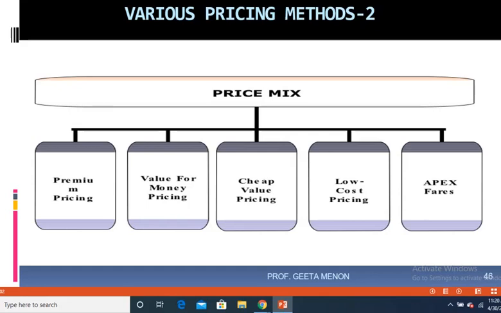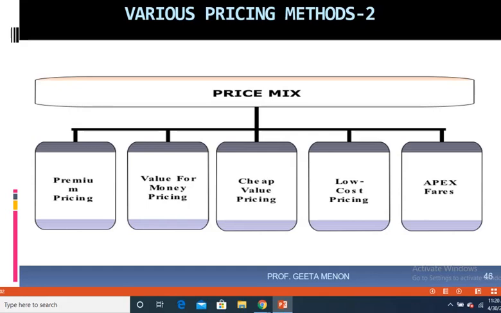So therefore, I repeat myself, premium pricing is about fixing a price higher than your competitors to achieve a premium position. In premium pricing you're always going to fix your price a little above that of your competitors, and this is just to signify that your product is outstanding or is a little different from that of the others. So when Peter England charges around 1500 or 2500 rupees for a shirt, and other ordinary shirts are costing around 1000 rupees, it indicates that the reason for charging a little high is because there is a distinctive advantage that the customer gets by